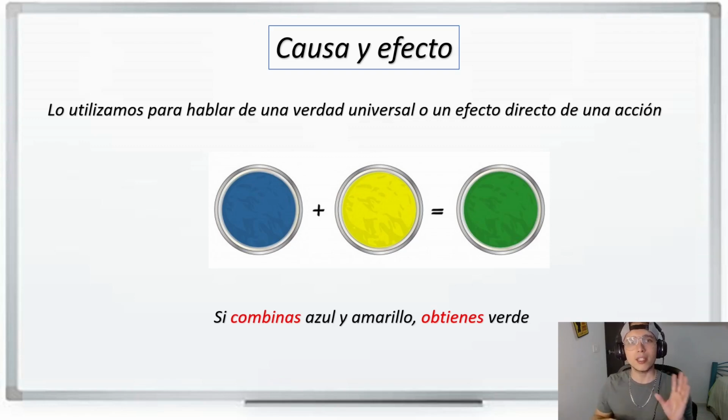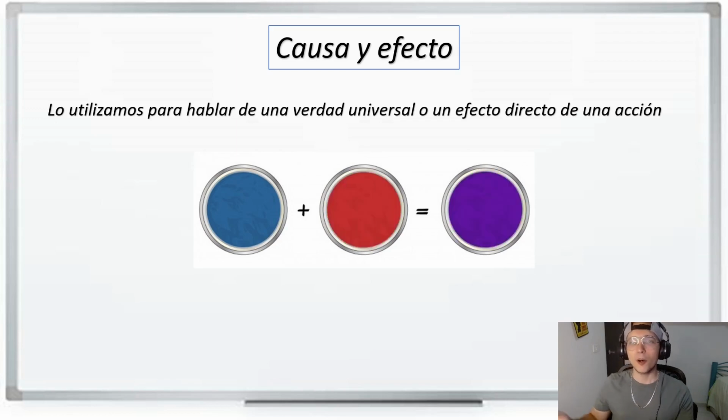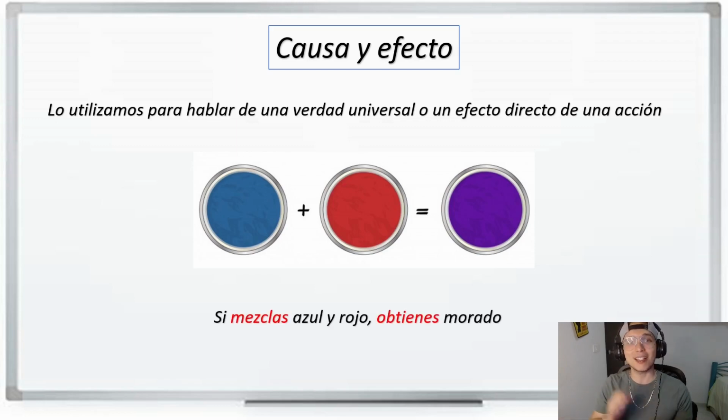Otra vez, si combinas azul y amarillo, obtienes verde. Entonces, to say you get green, you can say you obtain green in Spanish. So, obtienes verde. What about this one? So we say, si mezclas azul y rojo, obtienes morado. One more time. Si mezclas azul y rojo, obtienes morado. If you mix blue and red, you get purple.